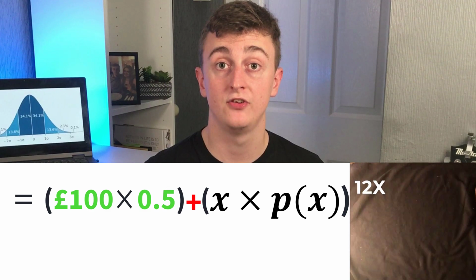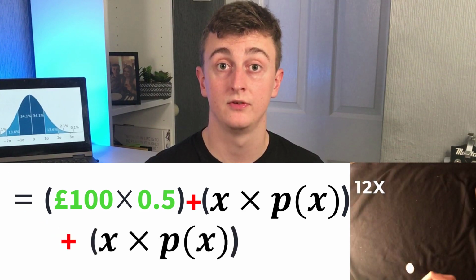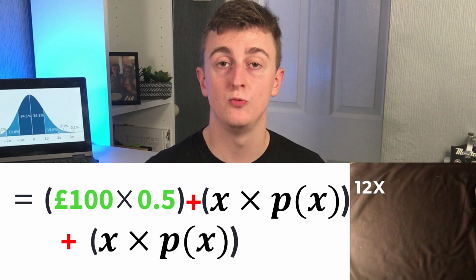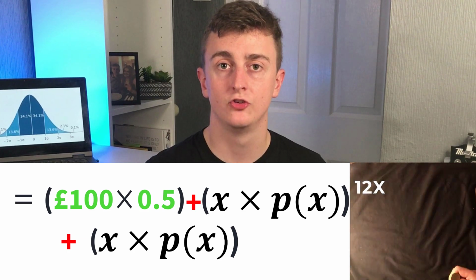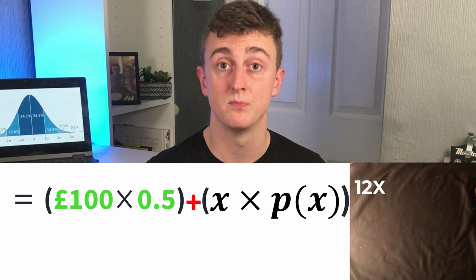In a football match, there's obviously 3 outcomes. Team A to win, Team B to win, or a draw. So there will be 3 of these terms. And to calculate the expected value, it would be the sum of the 3 terms. So what do I mean with these terms? So as we've done with the heads and tails example, I've done the first term for heads. So we win 100 and the probability of that happening is 0.5. But we need to complete the equation for the other possible outcome.